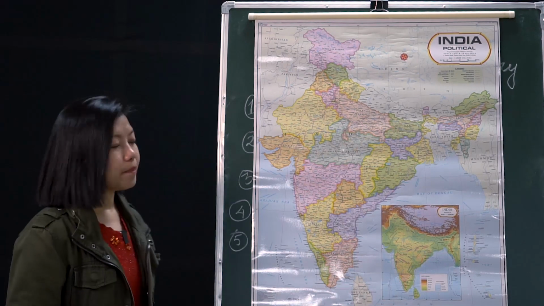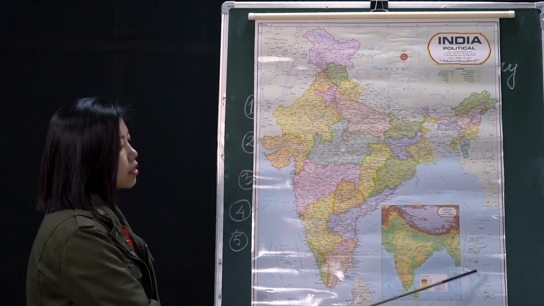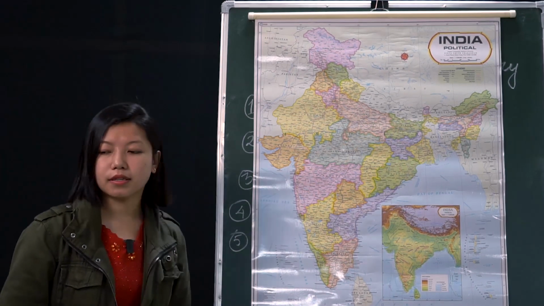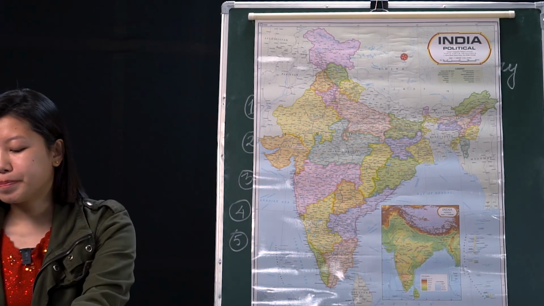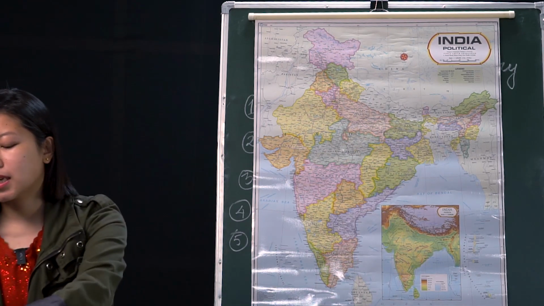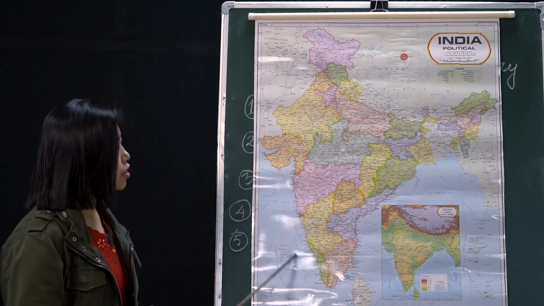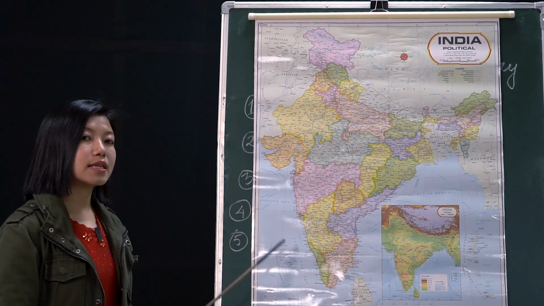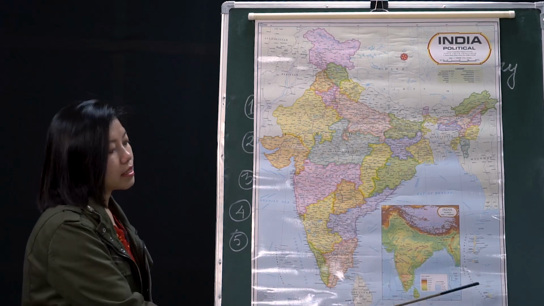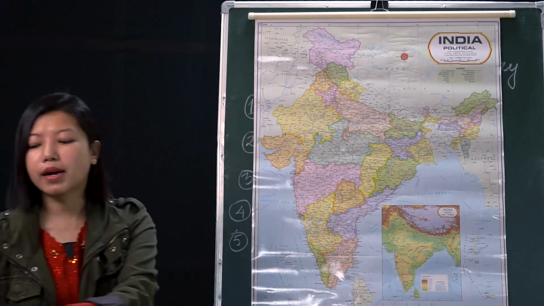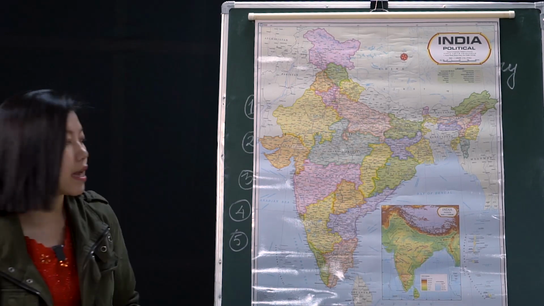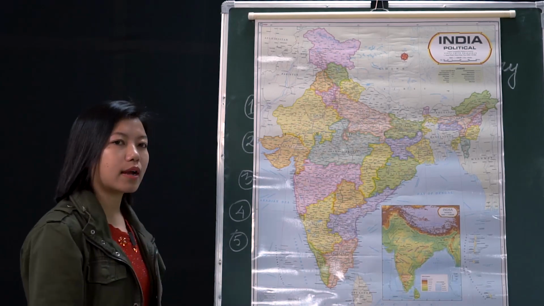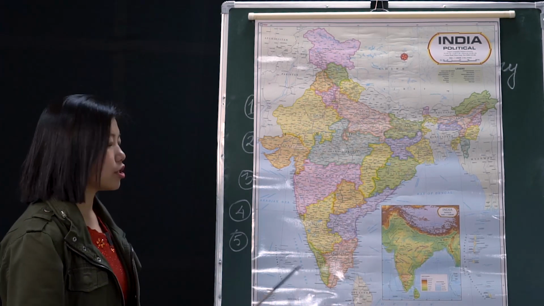Now the capital of Andaman and Nicobar is Port Blair, and of Lakshadweep is Kavaratti. In the Lakshadweep Islands, altogether we have 36 islands, out of which 11 are inhabited, whereas in Andaman and Nicobar Islands we have 572 islands altogether. So Andaman has more islands compared to Lakshadweep, right?